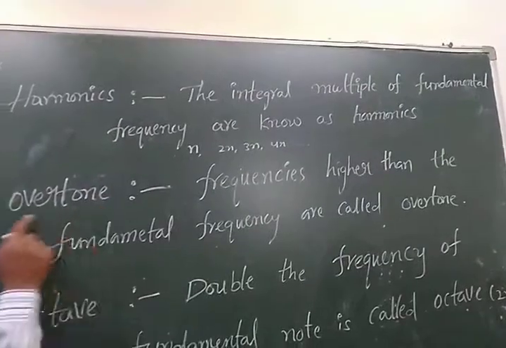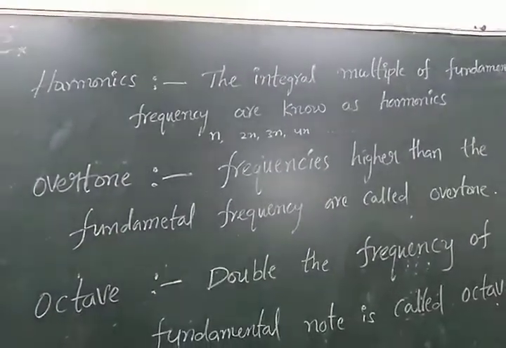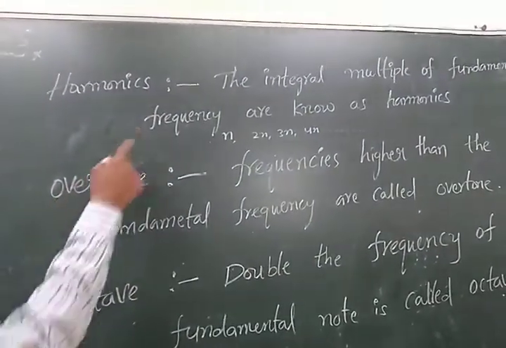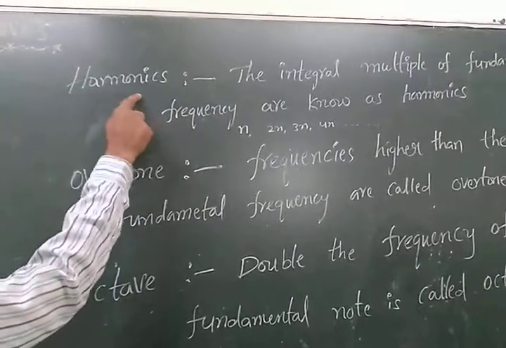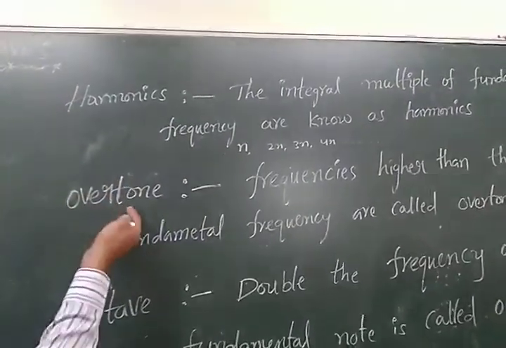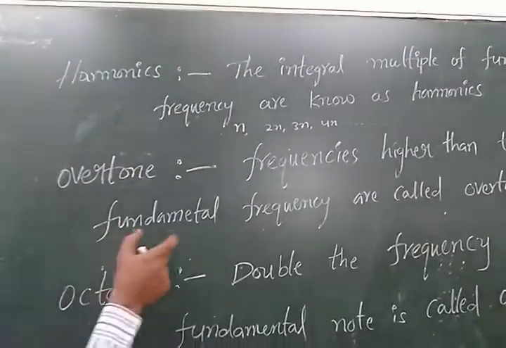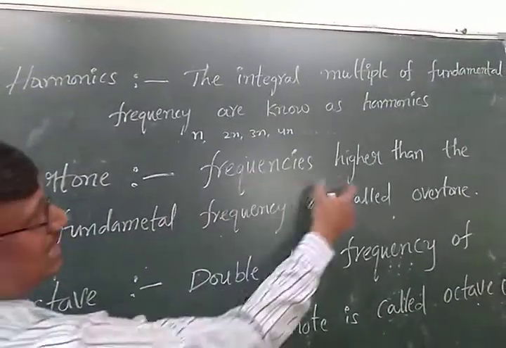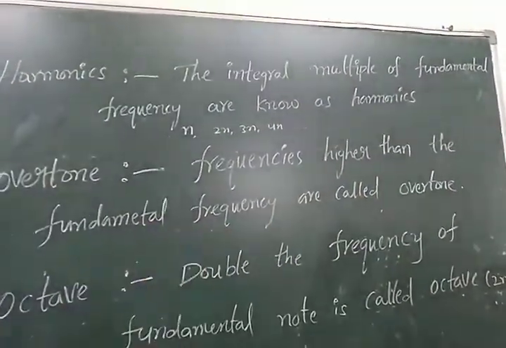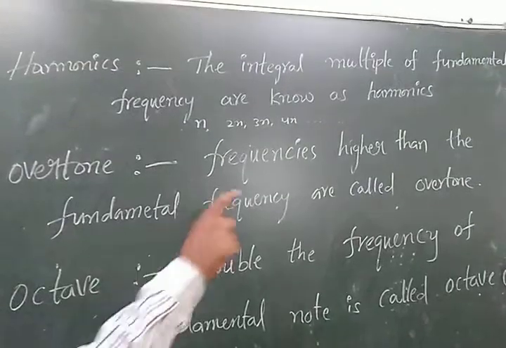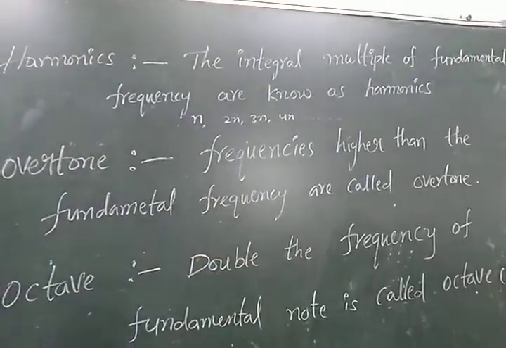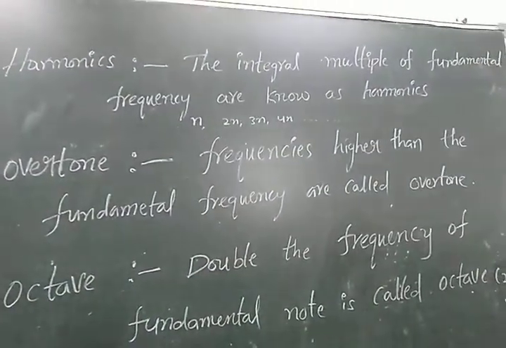And next, after that is the overtone. Over means other than. That is the definition: frequencies higher than the fundamental frequency are called the overtones.